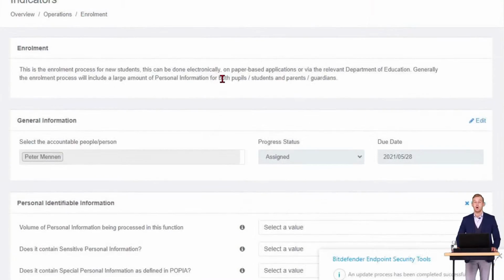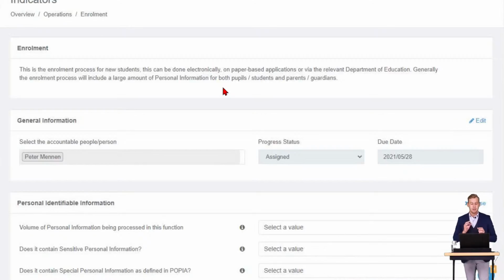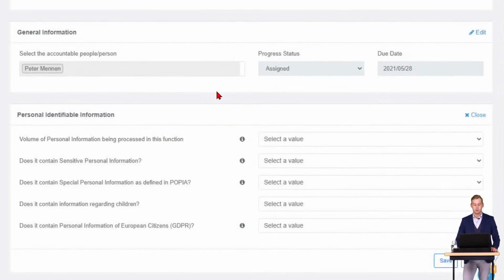Volume of personal information processed in this function. Remember, we're looking at enrollments. So enrollments have a lot of personal information that we're processing. Let's read through this. This is the enrollment process for new students. This can be done electronically, on paper-based applications, or via the relevant Department of Education. Generally, this enrollment process will include a large amount of personal information for both pupils, students, and parents, guardians. We've already talked about that in student records when consent is required, so keep that in the back of your mind when you're completing this sub-process.